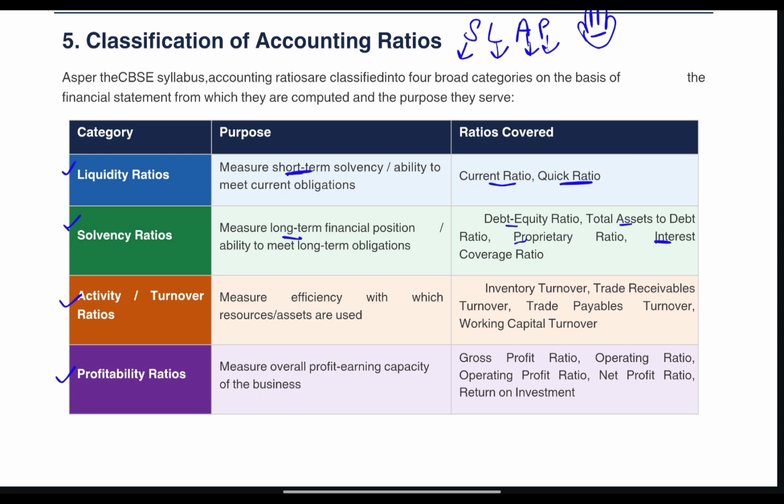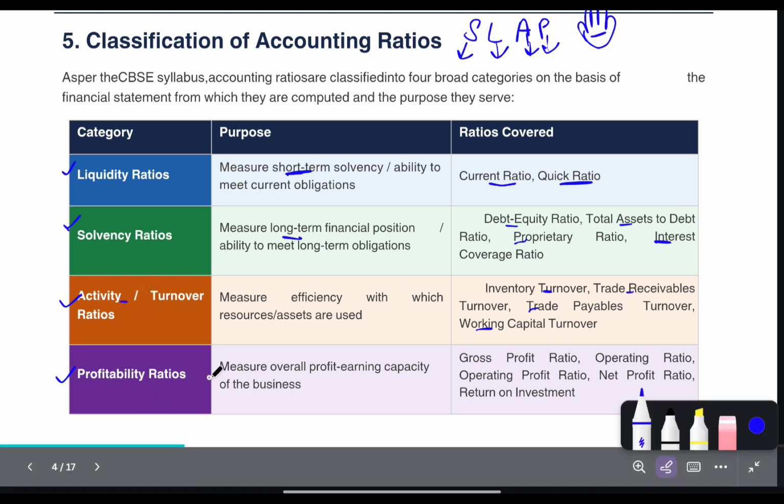It measures the efficiency with which resources or assets are used, that is, how efficiently the firm is operating. This comes under activity ratios. The various ratios included in this category are inventory turnover, trade receivables turnover, trade payables turnover, and working capital turnover. A short trick to memorize: all turnover ratios are included in turnover or activity ratios.